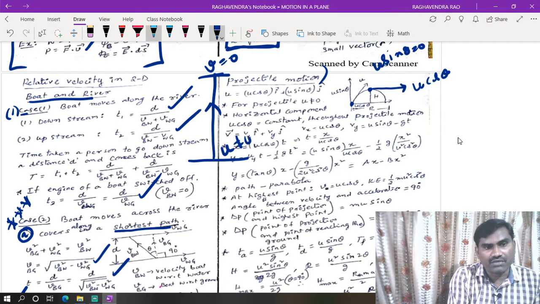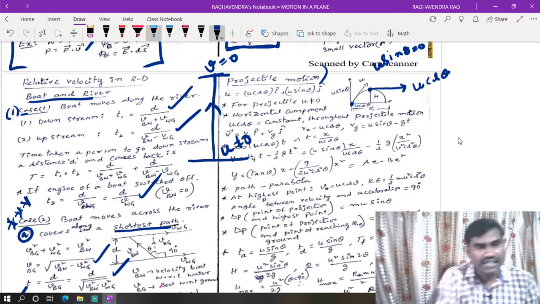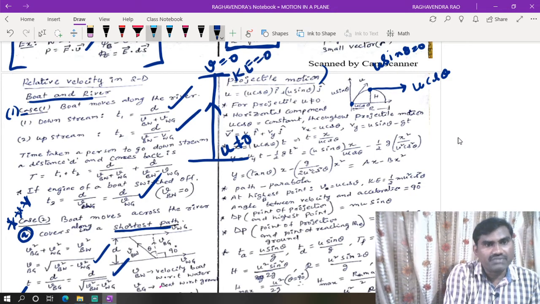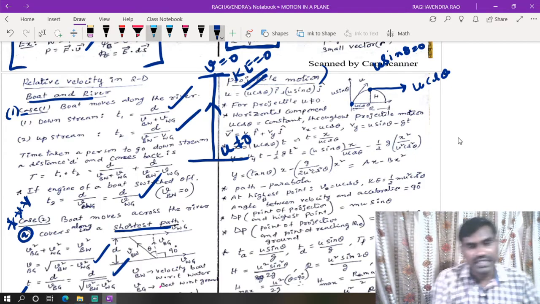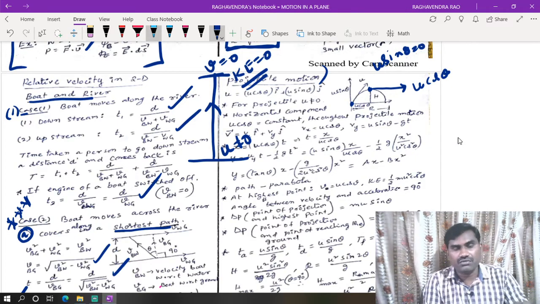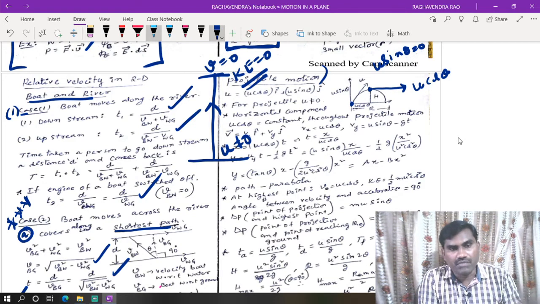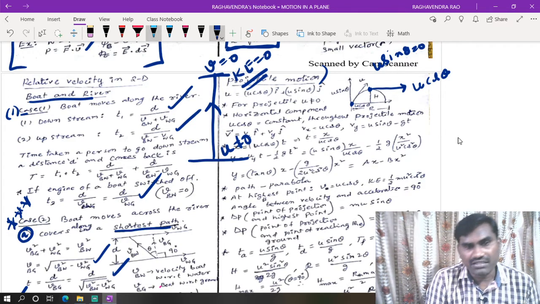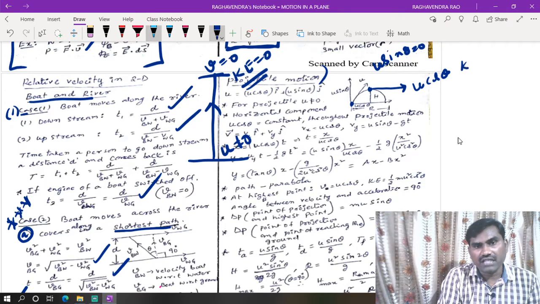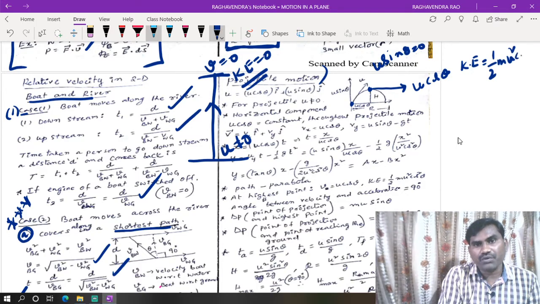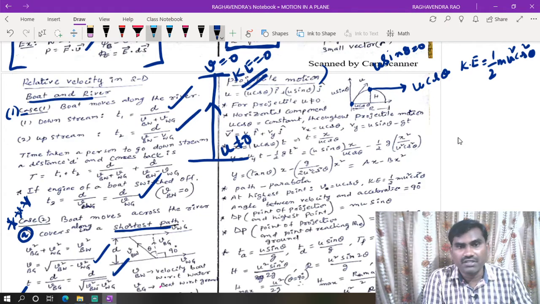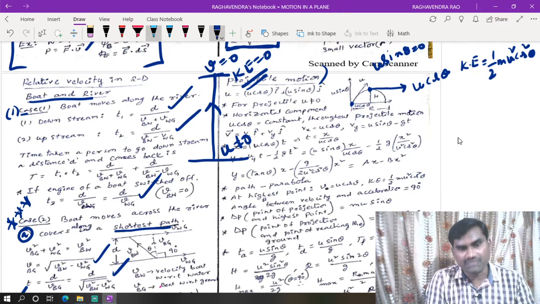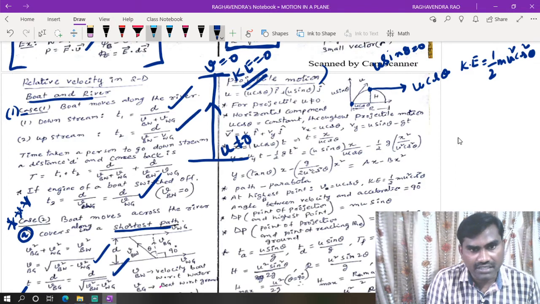Initial velocity is not equal to 0, we need to project with maximum velocity. At the highest point of a vertically projected body, velocity is equal to 0, so kinetic energy will be equal to 0. But in the case of oblique projection, even though the vertical component of velocity is 0, it has a horizontal component of velocity. Because of that, at the highest point, at maximum height, kinetic energy is equal to half m u square cos square theta. So it has kinetic energy because of this horizontal component of the velocity. That is one important point. They asked this in NTA papers.